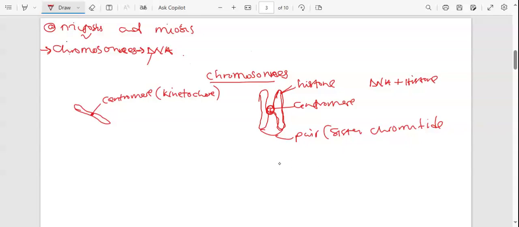All right. Now the other thing that the chromosome can perform. Since it is made up of DNA, in this chromosome we have about 40% of DNA, and then we have 60% of histone protein.